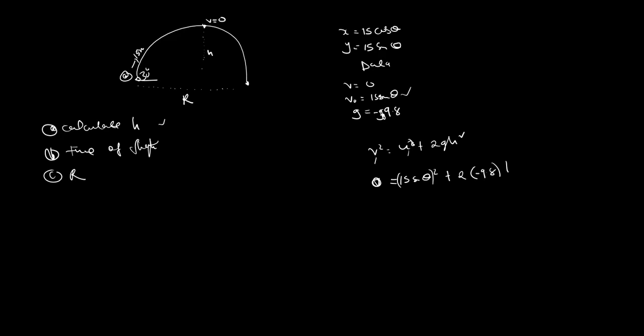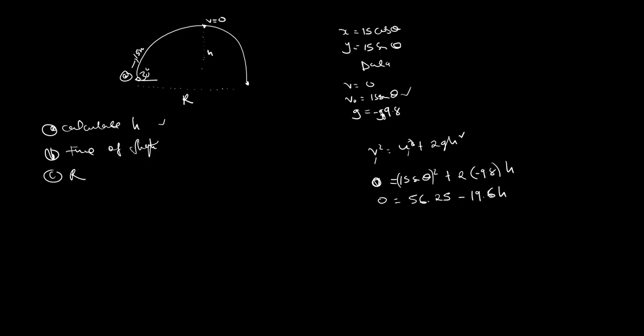We are looking for height, so 0 is equal to, when you square that, it will be positive 56.25. Then minus 2 times 9.8, that is 19.6 h.